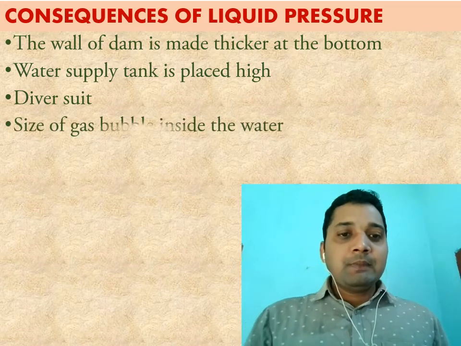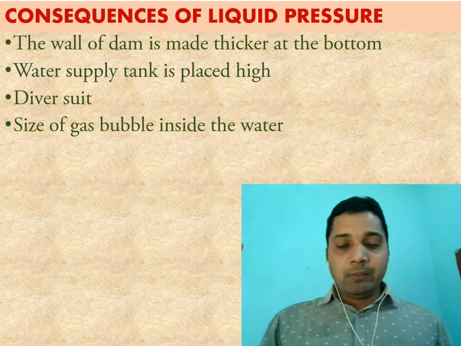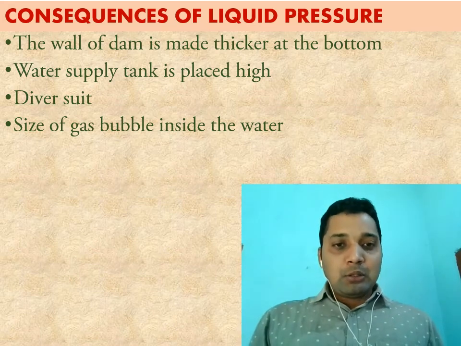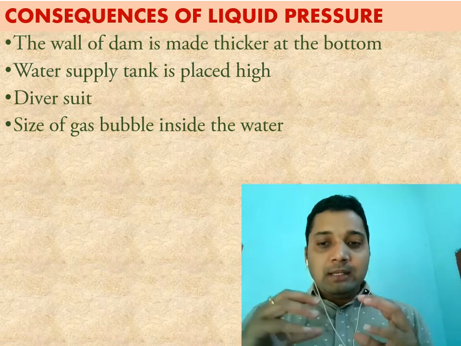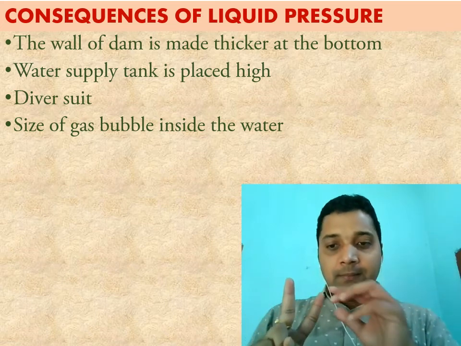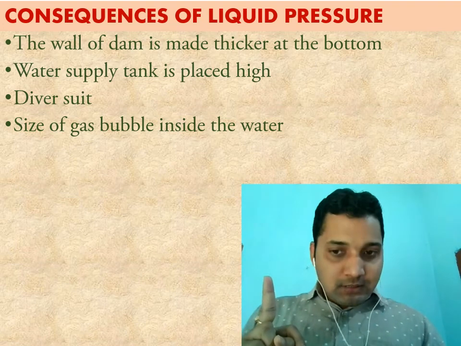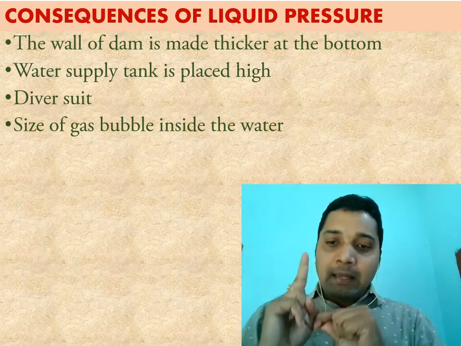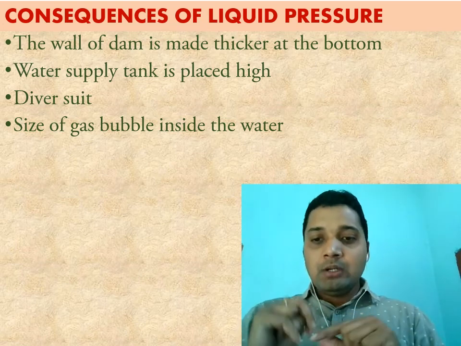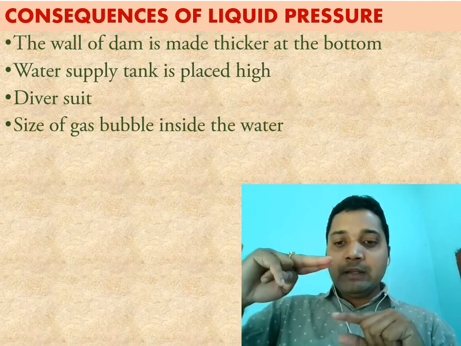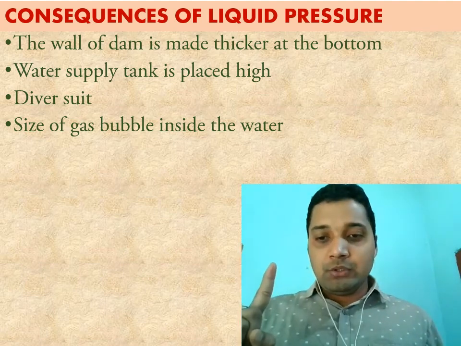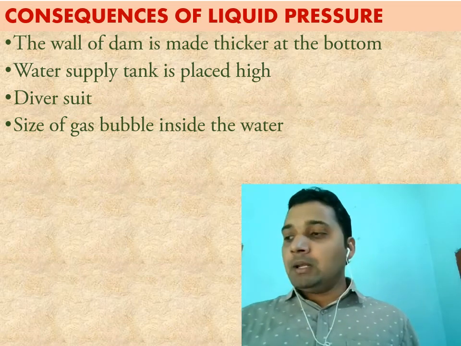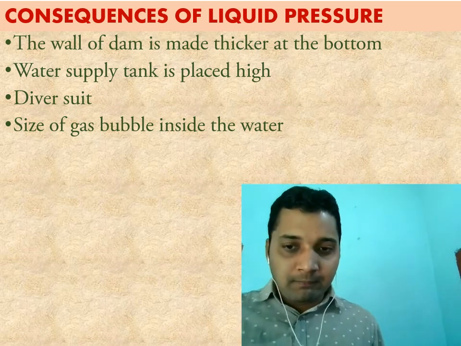And next one, size of a gas bubble inside the water. Inside the water, the size of a gas bubble is less, because inside the water two pressures are acting: first, the pressure exerted by the liquid, which we have discussed before, and the atmospheric pressure. But once it crosses the surface of the liquid, we get only one pressure, which is atmospheric pressure. Means with a decrease in pressure, it comes to Boyle's law.